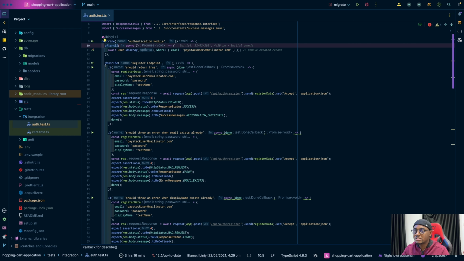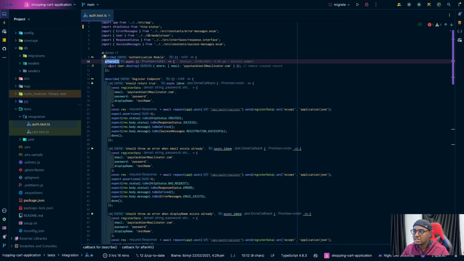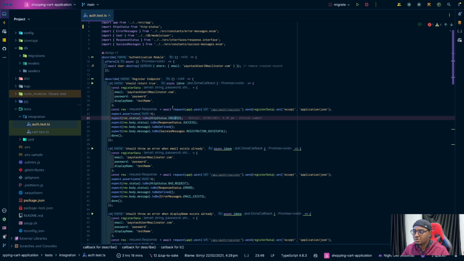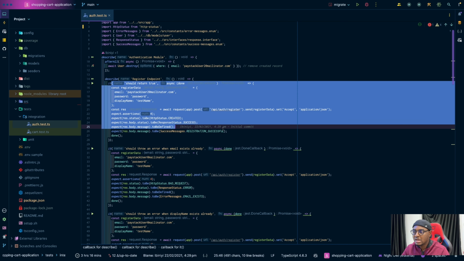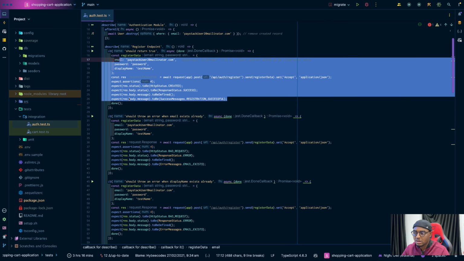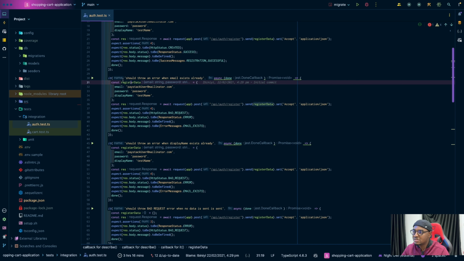After all, okay. Once I'm done with everything, that's what this after all is for. Once it's done running every single test, it destroys that user, right? As you can see, we're mocking an actual request and testing the response that gets back. So we have different test cases.